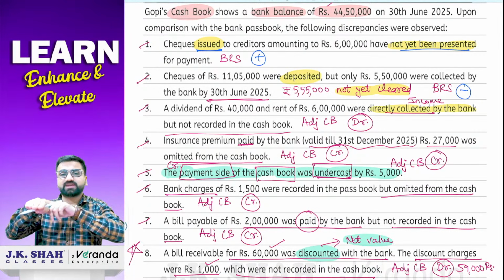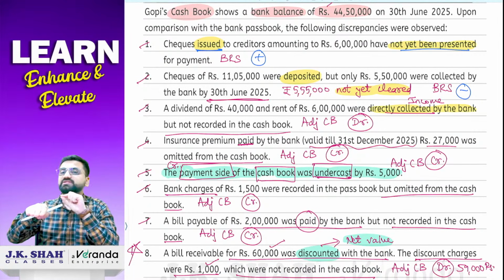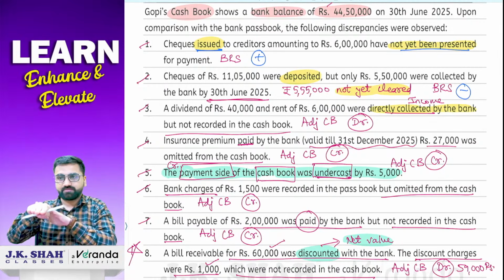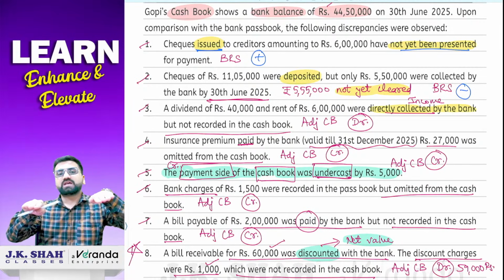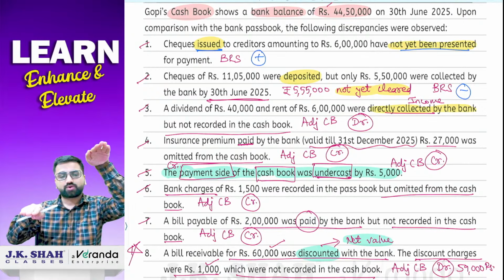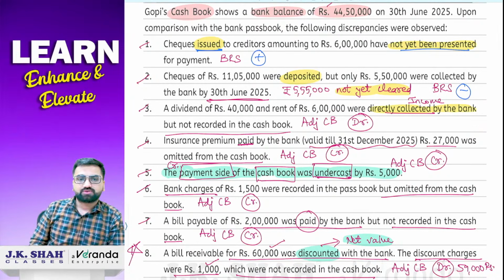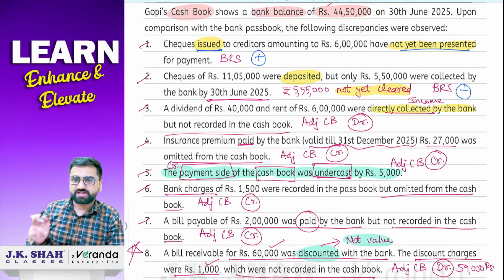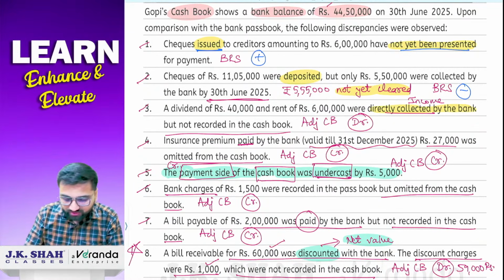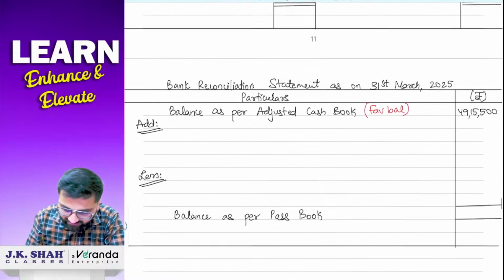Passbook will be on its same place because the 5,55,000 cheques have not been cleared yet, so they stay in their place. But in the cash book we had recorded it, so the balance as per cash book will be higher. So to arrive at that level, you just have to do minus. So this will be minus. See again, opposite signs for issued and deposited. So now come to the issue BRS part.